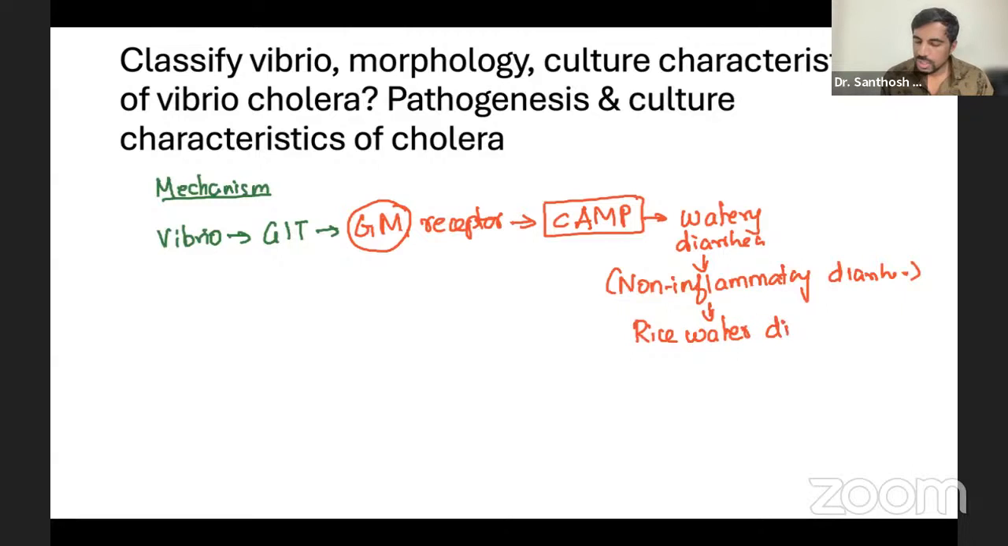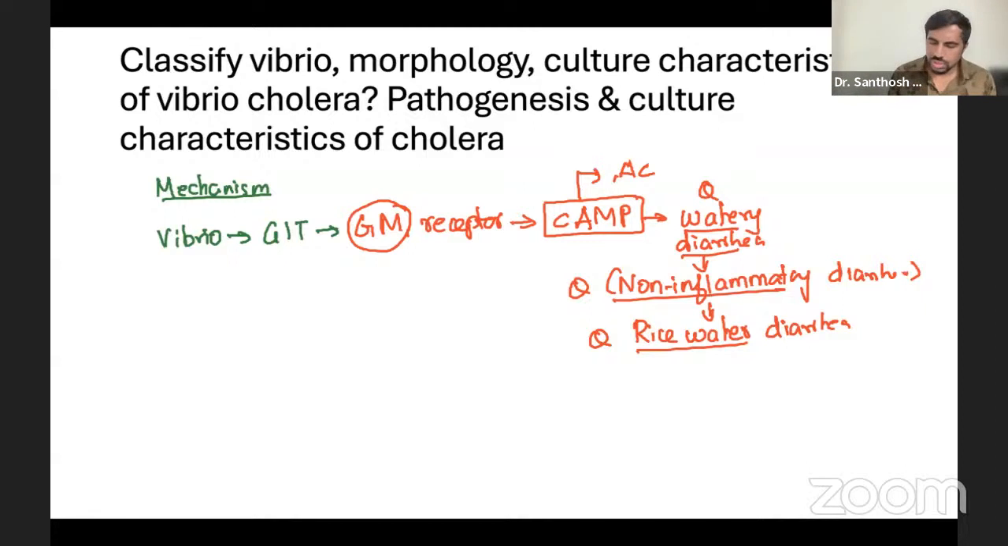That's what I'm saying. In diarrhea, they can ask a question from you anywhere. Okay, watery diarrhea, non-inflammatory, rice water diarrhea. That's it. The mechanism is this: the GM receptor, the cyclic AMP mechanism. Cyclic AMP means you go to the adenylate cyclase pathway and water comes out into the lumen as non-inflammatory severe diarrhea. So if not treated early, the patient will undergo shock.